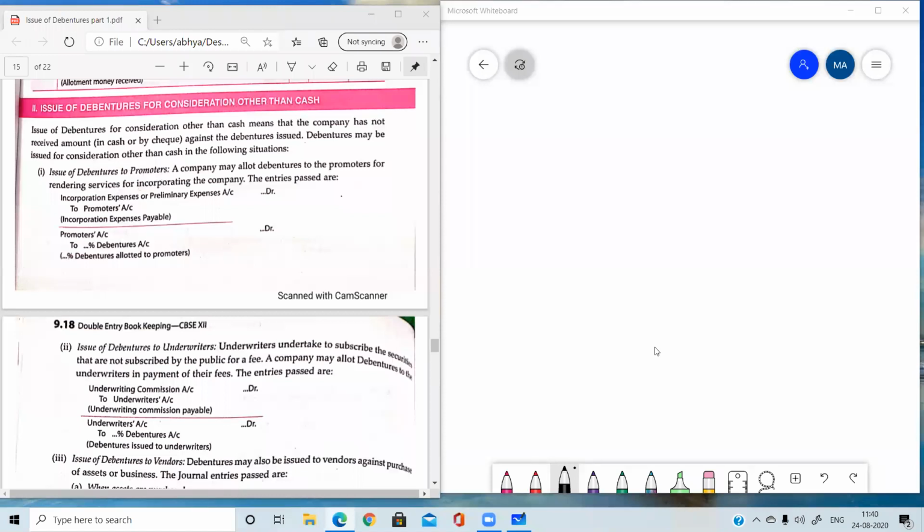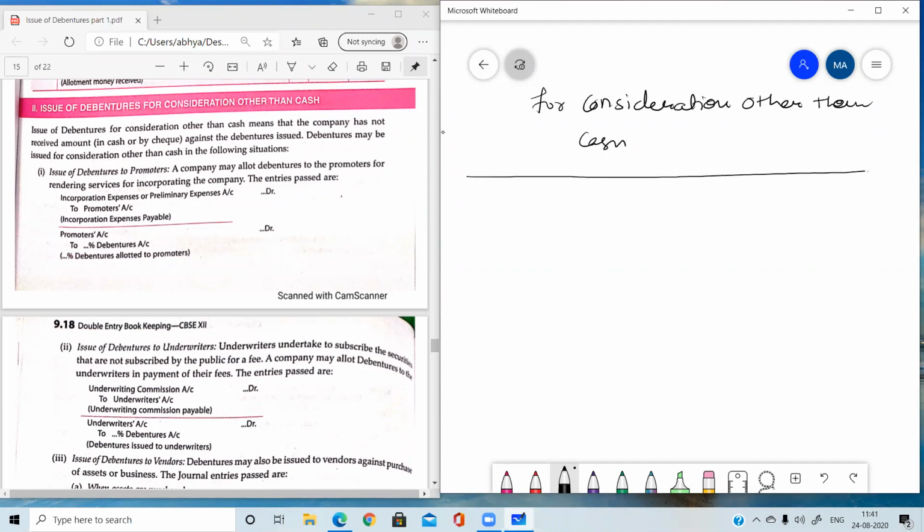So today's topic is when debentures are issued not for cash, but for consideration other than cash. So debentures can be issued in three manners other than cash.